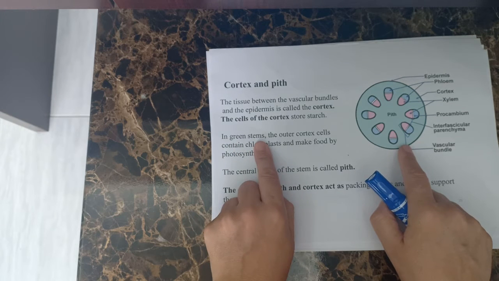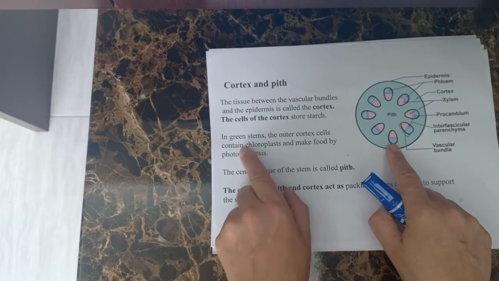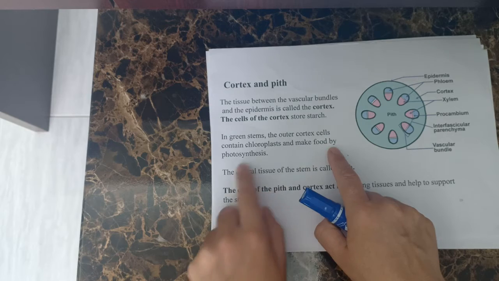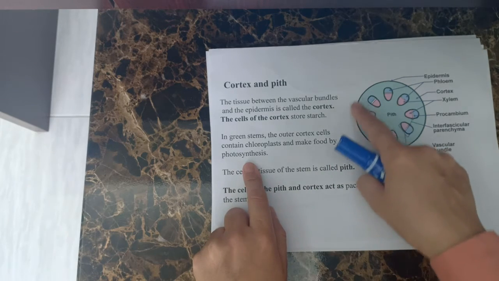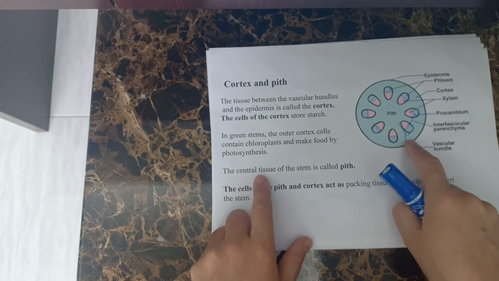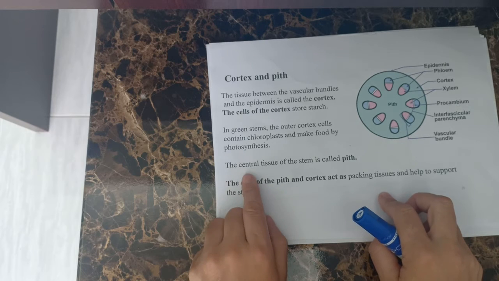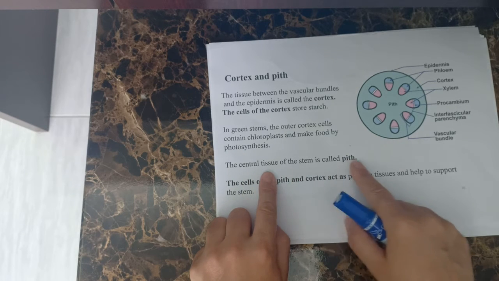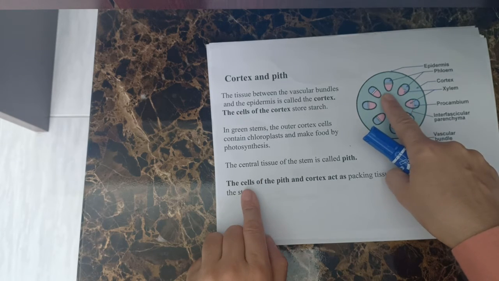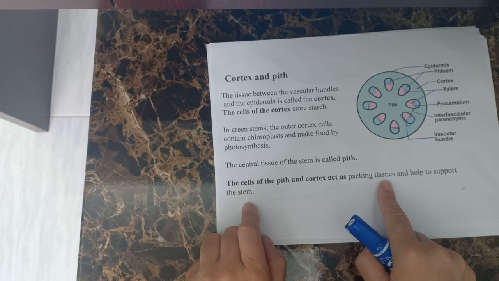In green stems, some stems are green. They have outer cortex cells that contain chloroplasts, and they also make food by photosynthesis. So the outer layer of the cortex can be green, meaning they are photosynthesizing. The central tissue of the stem is called pith. The cells of the pith and cortex act as packing tissue and help to support the stem.